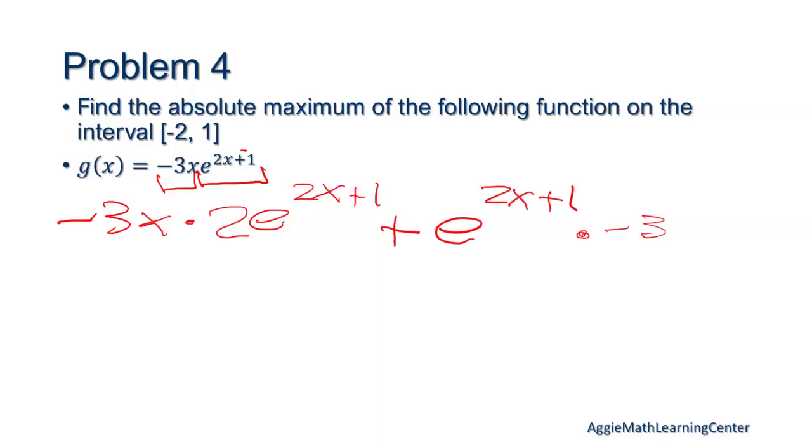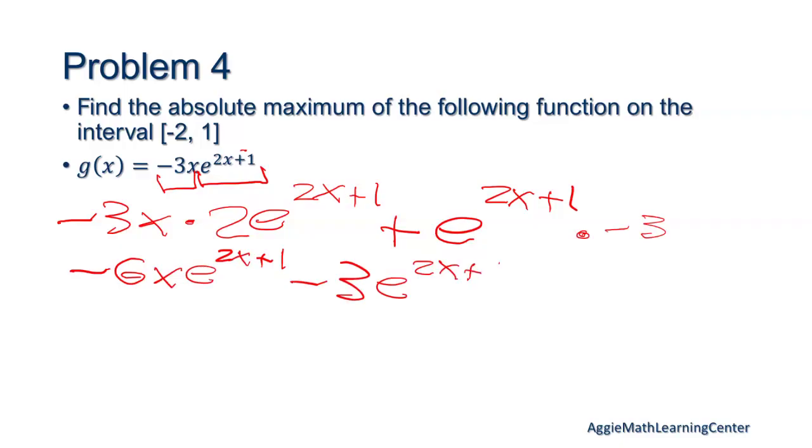Okay, and then next you can do some simplifying here. What I did is I made this a -6x times e to the 2x plus 1 minus 3 e to the 2x plus 1. And this thing is hard to write on. Okay, so we're okay with that.